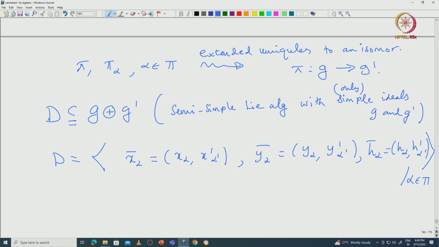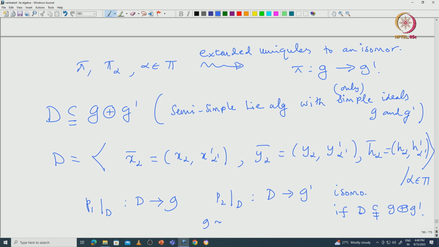Then in order to prove that there is an isomorphism from G to G', you take the projection on the first coordinate and restrict that projection from D to G, and similarly take the projection on the second coordinate and restrict that to D. Then we saw that these projections are both isomorphisms, if D is proper inside G direct sum G'. Using this we got an isomorphism between G and G'.